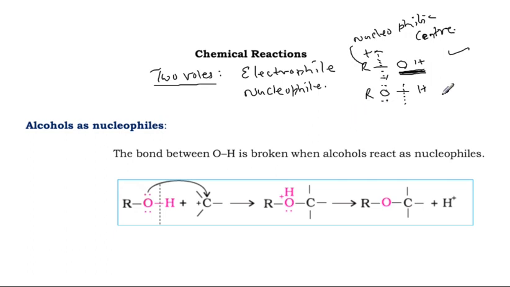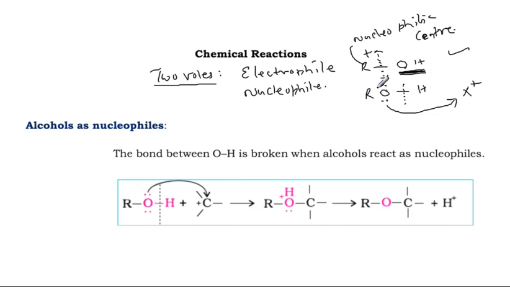Okay, listen now. The electron deficient species, some X plus, is electron deficient. X is an incoming positive charge, so the X plus is attracted by the lone pair of electrons around oxygen, because the cleavage occurred between oxygen and hydrogen.